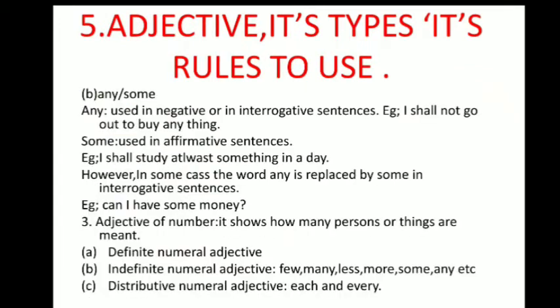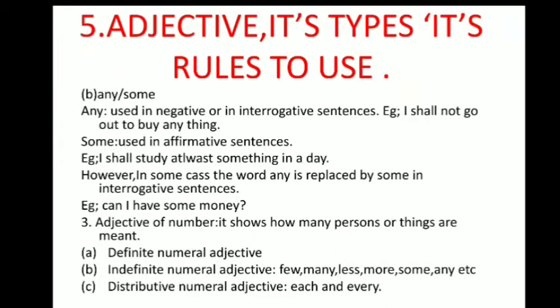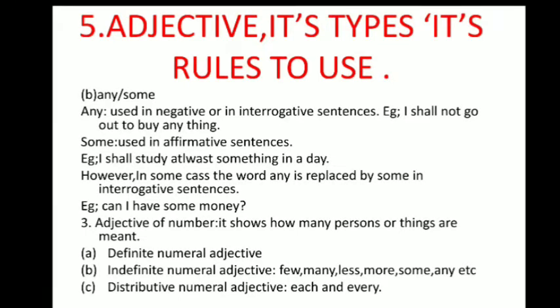Moving on to the next thing: when you talk about quantity, sometimes you use any or some as your adjective. When you use any, it has a negative sense, or you can use any in interrogative sentences also. For example, I shall not go out to buy anything. You are saying I'm not going out to buy anything. That means it has a negative vibe, it represents zero things. So whenever you use any, it shows a negative and a hardly possible thing.